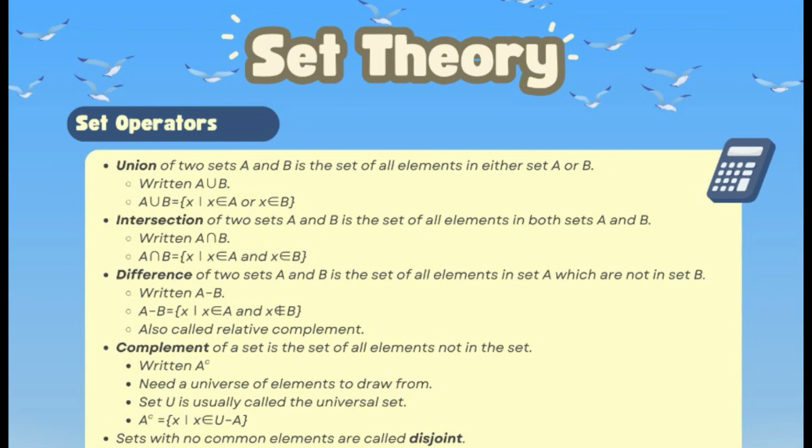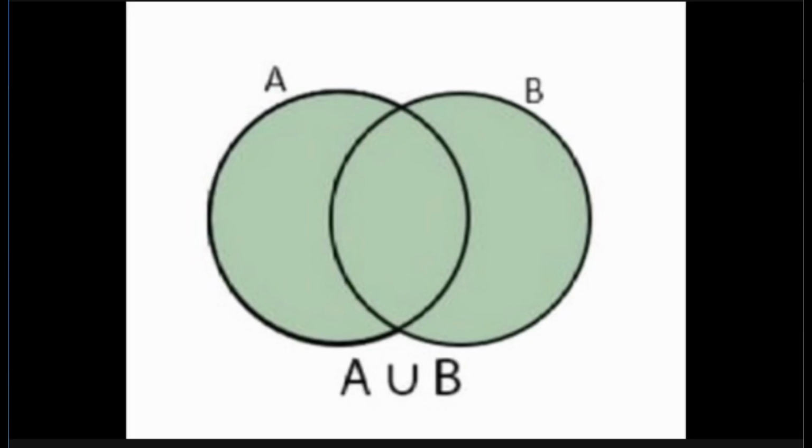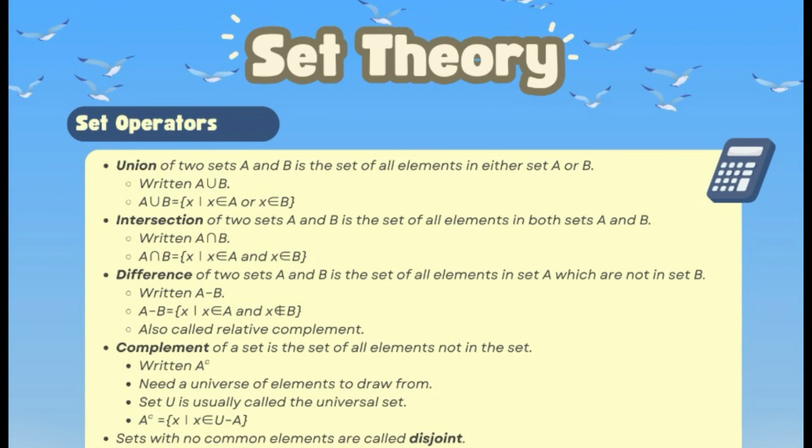For example, if A has the elements 1 and 2 and B has elements 2 and 3, then the union is 1, 2, and 3. The following is an example image. The second set operator is the intersection.